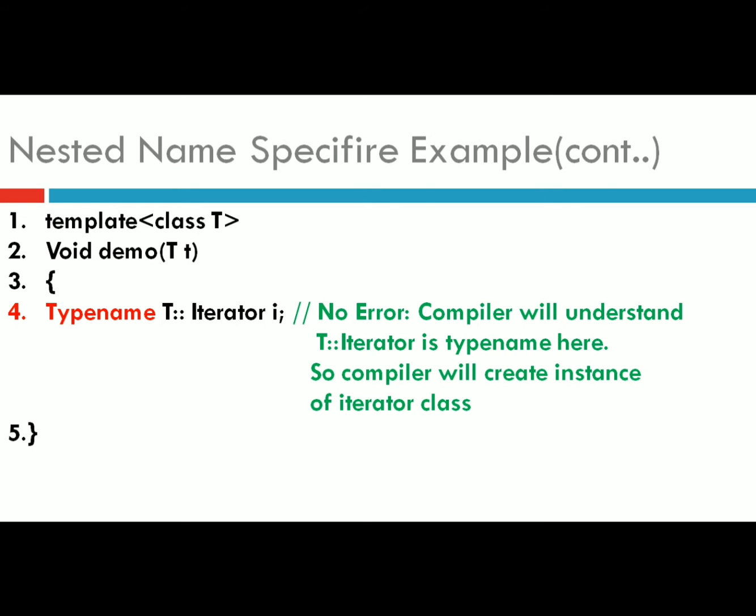Look here, we have used the typename keyword: typename followed by T, scope resolution operator, iterator I. So there will be no error now, because the compiler will understand T::iterator is a type name here. So the compiler will create the instance of iterator class.